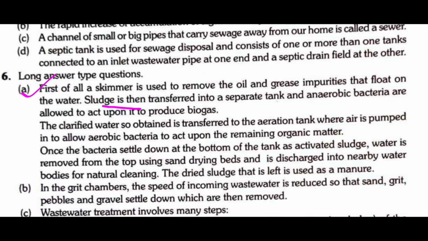Sludge is then transferred into a separate tank and anaerobic bacteria are allowed to act upon it to produce biogas. Then the clarified water so obtained is transferred to the aeration tank where air is pumped in to allow aerobic bacteria to act upon the remaining organic matter.